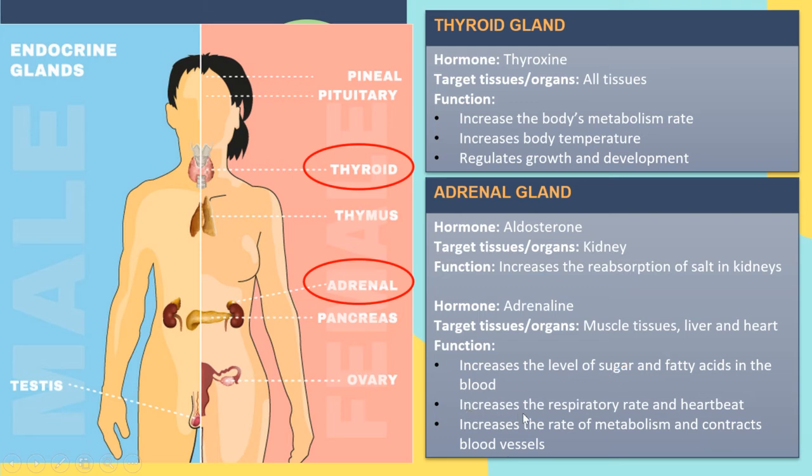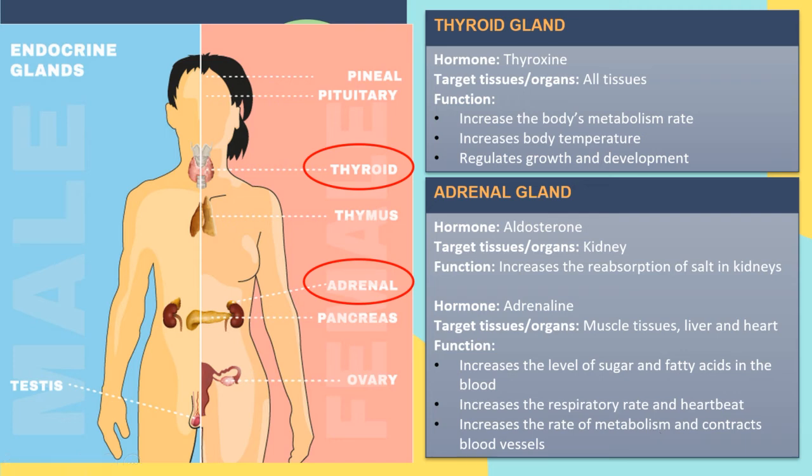Then it increases the respiratory rate and heartbeat. So when adrenaline is secreted in the blood, it will cause our heartbeat rate to increase. The other functions of adrenaline are to increase the rate of metabolism and also contract the blood vessels.